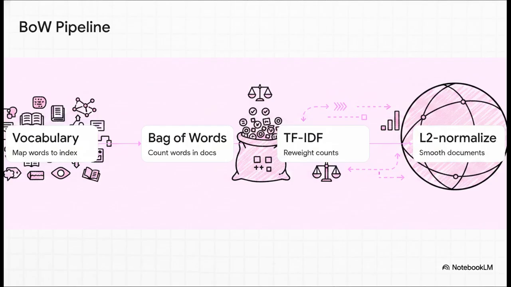Steps 3 and 4 involve reweighting those counts, which, hold that thought, we'll get to in just a sec. And finally, step 5, L2 normalize the rows. This is absolutely crucial. Without it, a really long document gets a massive vector and just completely wrecks your similarity scores. L2 normalization smoothly puts every single document onto a unit hypersphere, which is just a fancy way of saying it lets you compare them fairly using simple math.